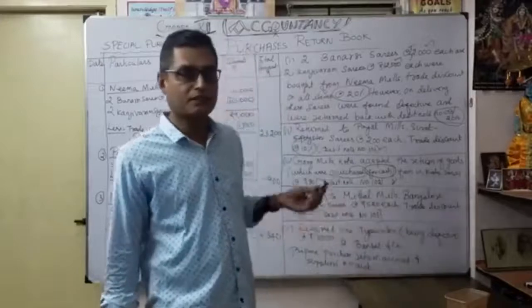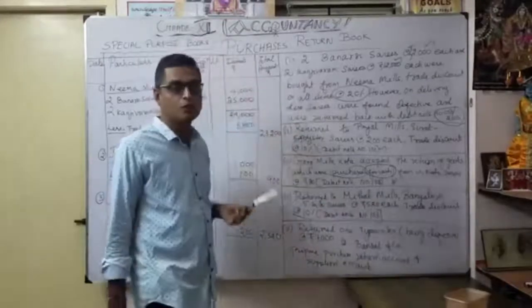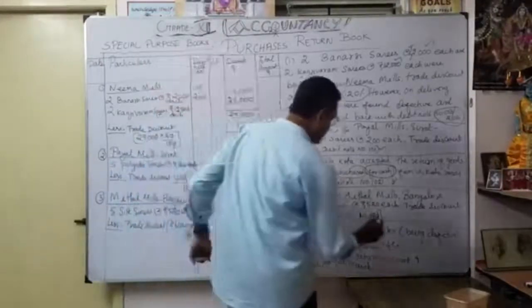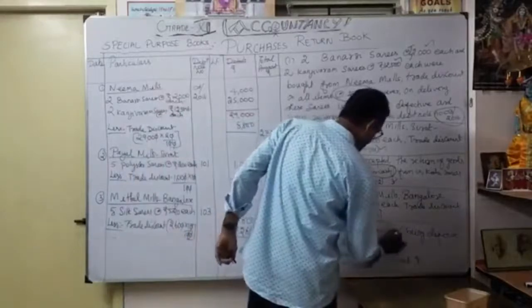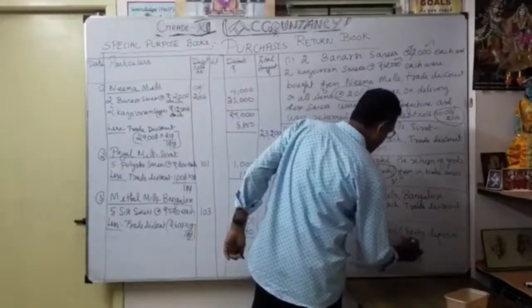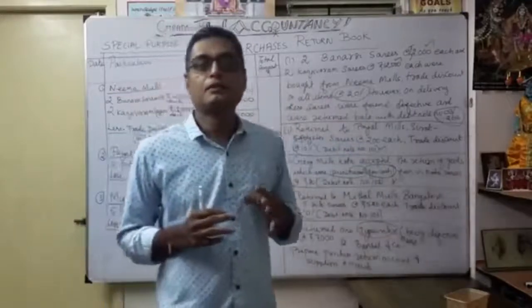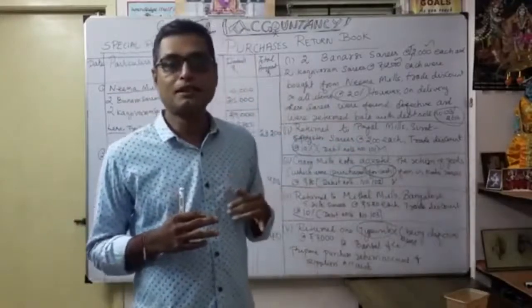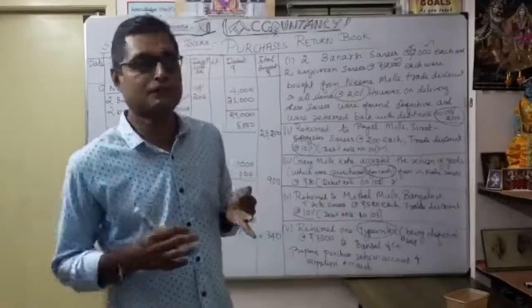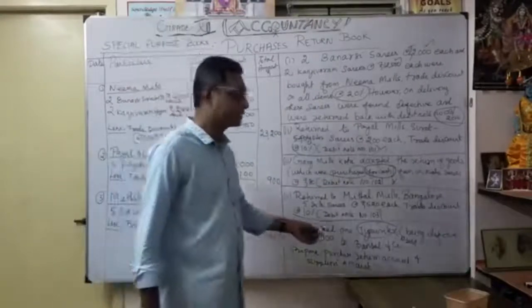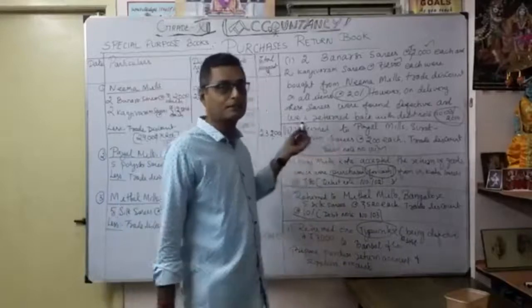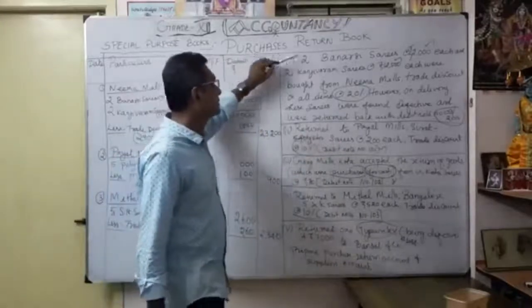Whether I am going to record this transaction under the purchase return book? No, because the typewriter is what? It is an asset, isn't it? So any purchase of assets, cash or credit, similarly any purchase return of assets, here it is an asset. That's why it's not considered for writing under the purchase return book.